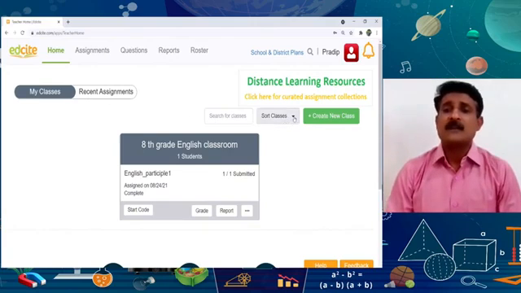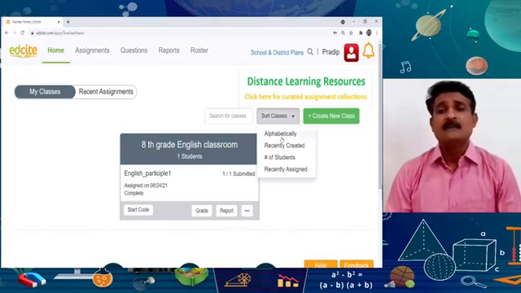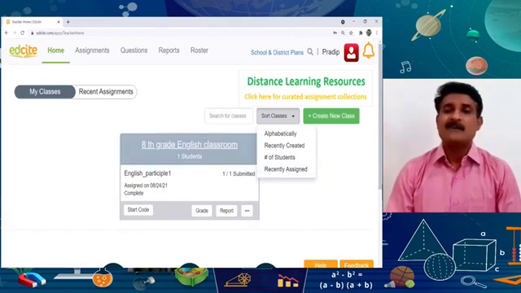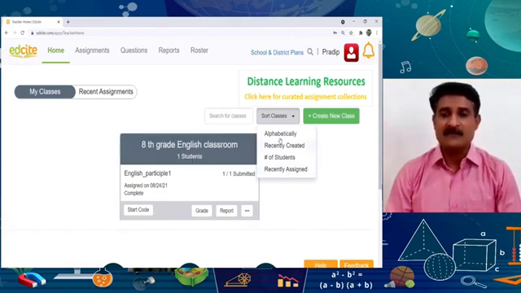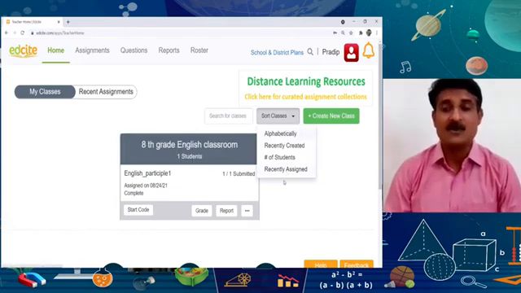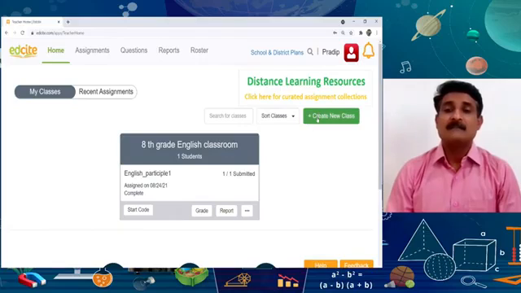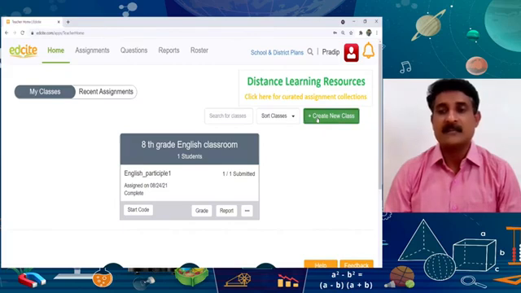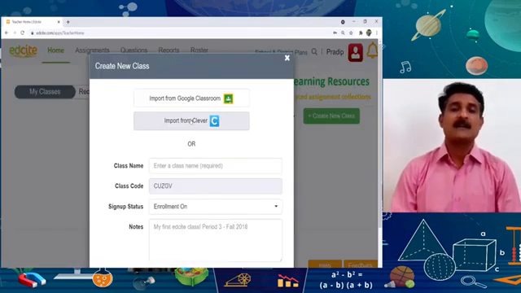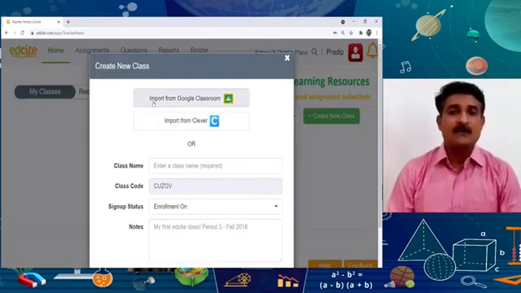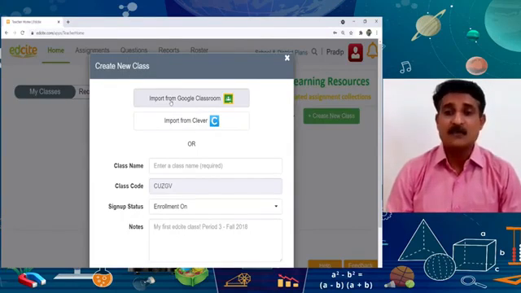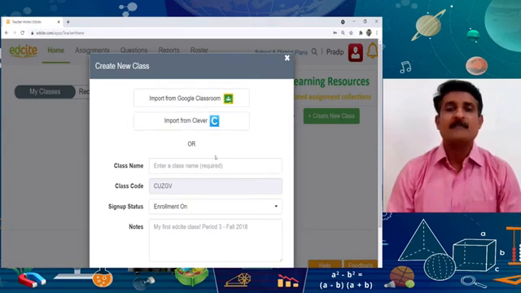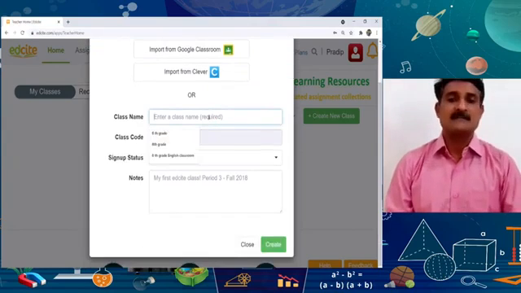Now here another tab is open: alphabetically, recently created, recently assigned students. But I have created a single class on this platform, so it will not work properly. So let's see how we can create a class. By clicking this create new class, we can create a class. As I said before, we can import a classroom which we have created on our Google Classroom or Clever platform. But now I am going to create a new class.